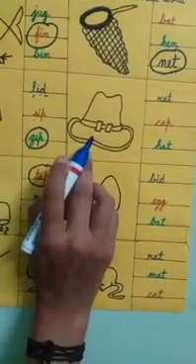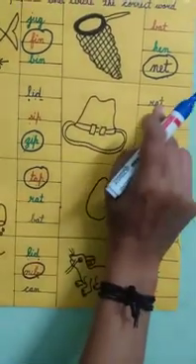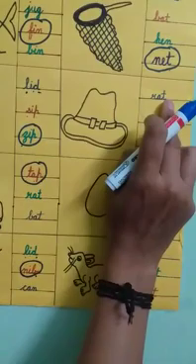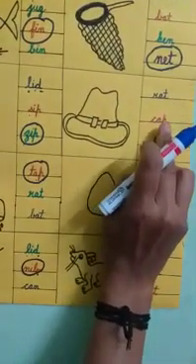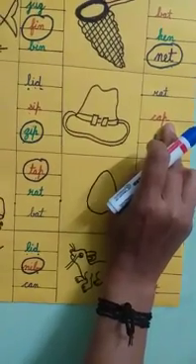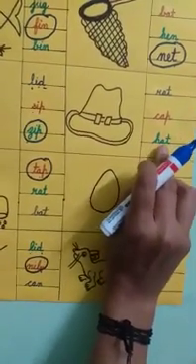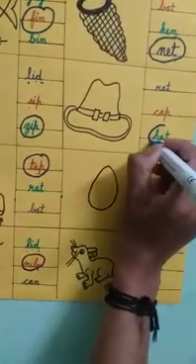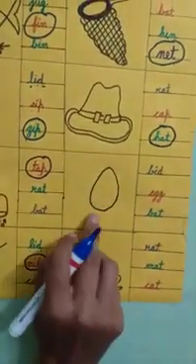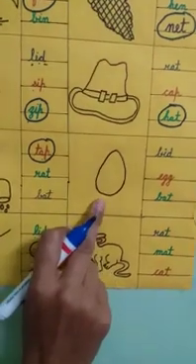Hat. What is the spelling of hat? R-A-T, rat. Is it correct? No. C-A-P, cap. Is it correct? No. H-A-T, hat. Is it correct? Yes. Circle hat. Now tell me children, which picture is this?